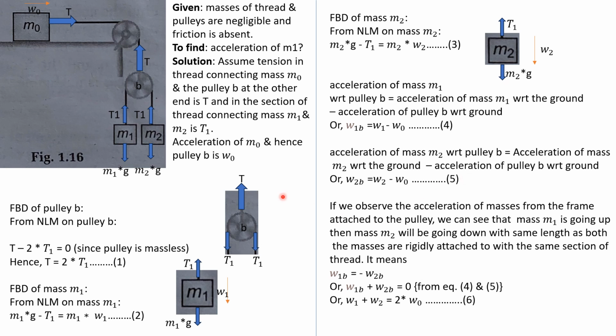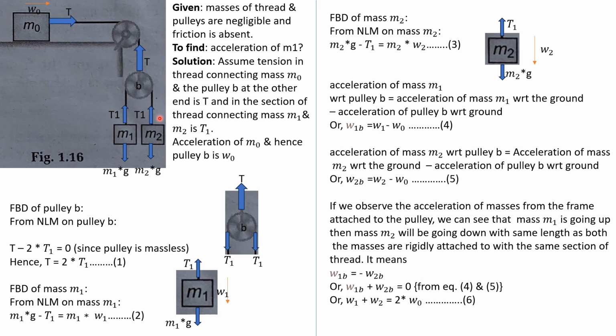Now if you observe the motion of m1 and m2 sitting in a frame attached to pulley B, you will see that if m1 is going up, then mass m2 will be going down by the same length. It means if m1 goes up a distance d, mass m2 will go down a distance d, but in the opposite direction.